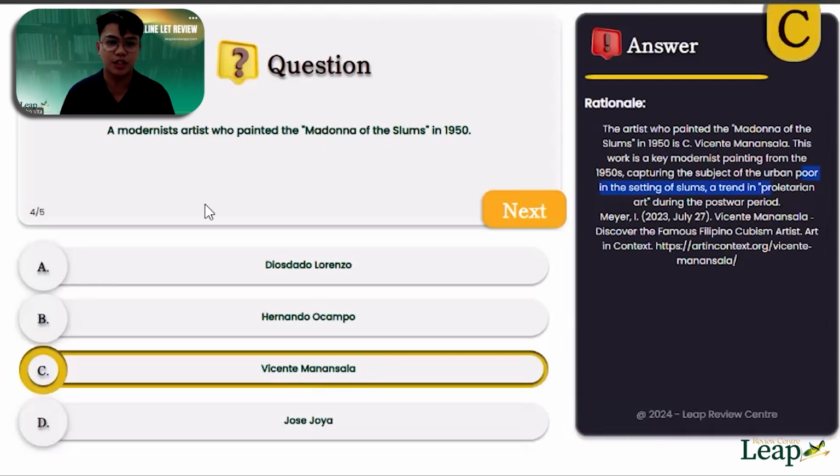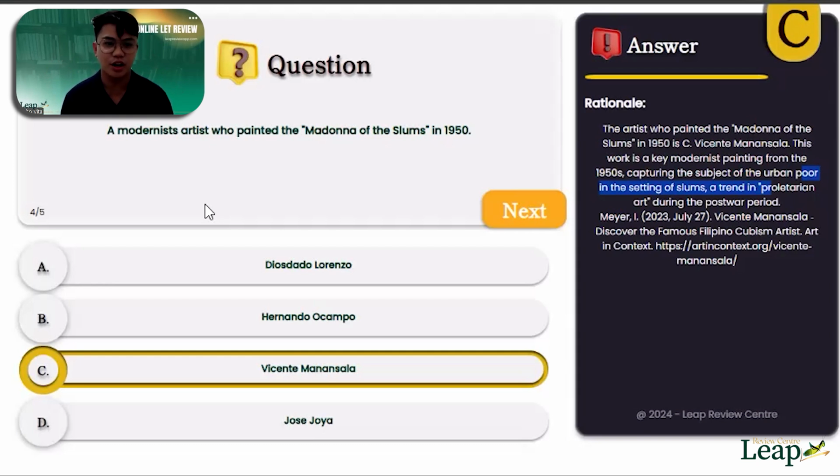So if you search for the picture of Madonna of the Slum, it's actually a picture of a woman and a child, a baby, and she's carrying it. The painting showcases poverty because if you check the image of the woman and the child, they are lifeless. Their eyes are lifeless. Kumbaga ito yung mga naghihirap sa buhay. Kumbaga, they lack hope. They live poor lives. Something like that.